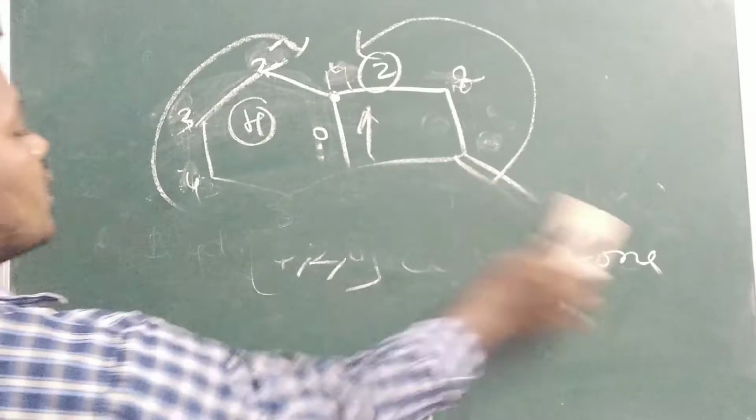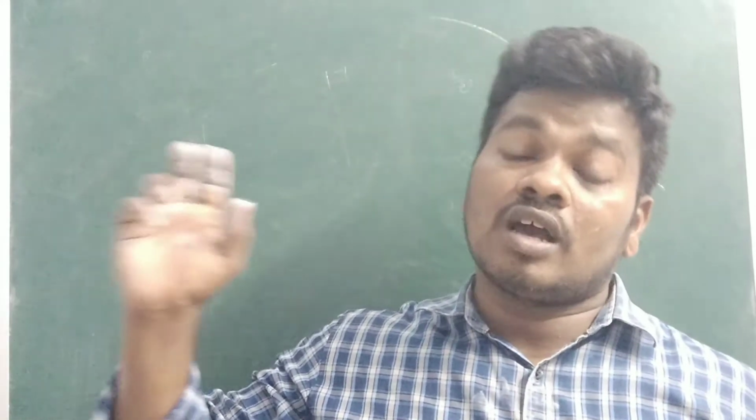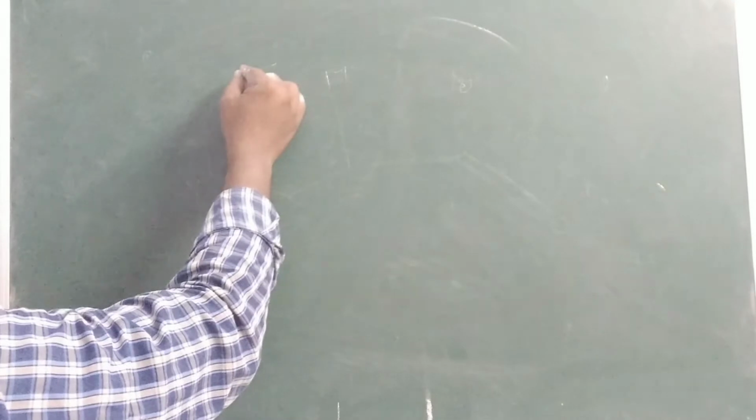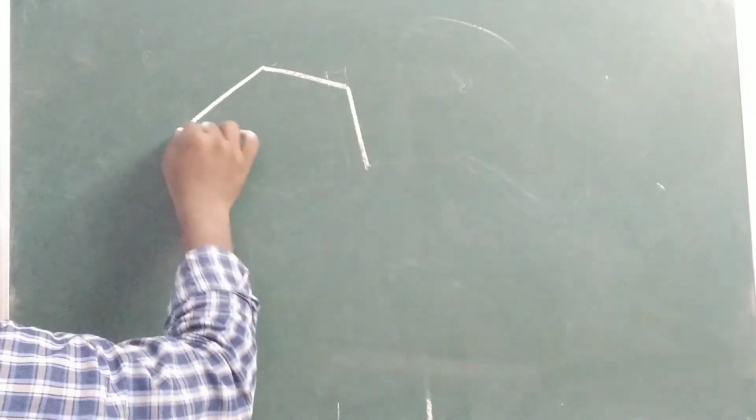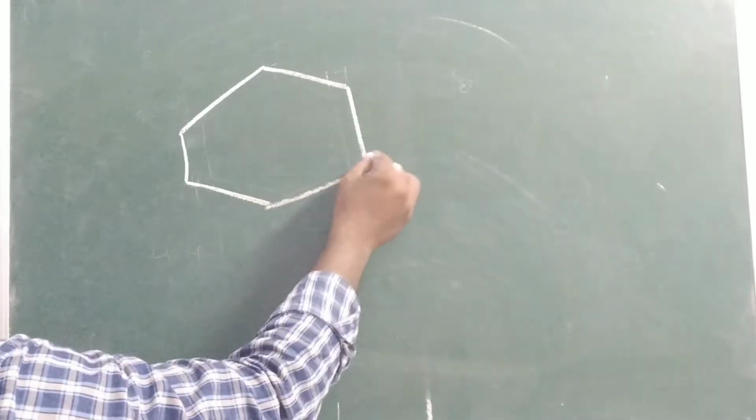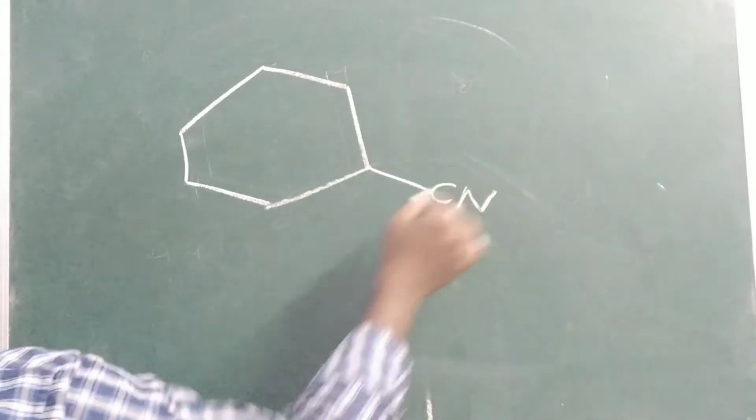So next we can see the next example like this. Just we have to write the bicyclo. First we have to go with the numbers: it should begin with the bridged carbon, should cover the highest number of carbons, and in such a way that the functional group or double bond should get the least number. So for example, you can see another example. In this another example, always remember the functional group should get the least number. So next one, here I am taking CN.